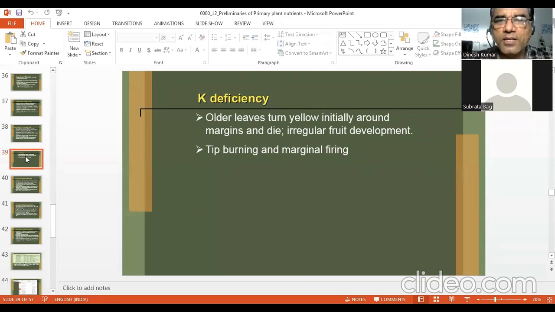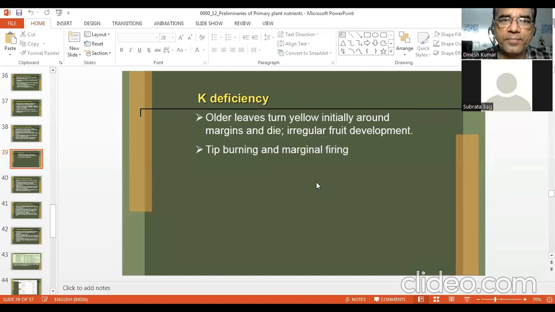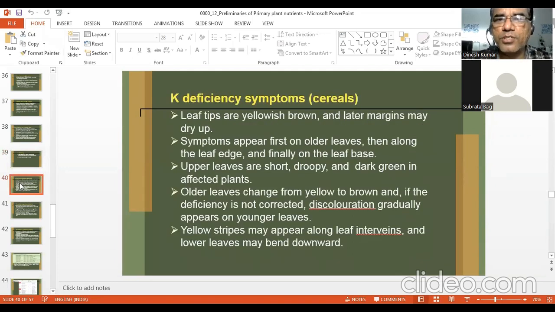K deficiency, older leaves turn yellow initially around the margins. So first thing is that deficiency comes on older leaves, and typical symptoms of K deficiency are tip burning and marginal firing. Tip burning and marginal firing means tip looks like burnt, and when you start burning something, color is brown. Initially color is brown, then it can turn to black. So tips are burnt and margins are also burnt. Leaf tips are yellowish brown and later margins may dry up.